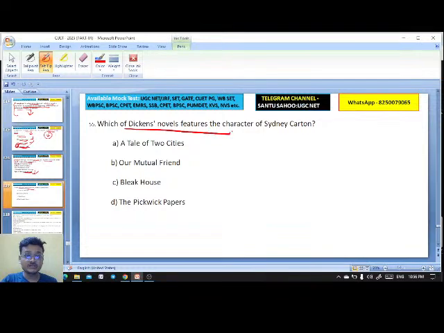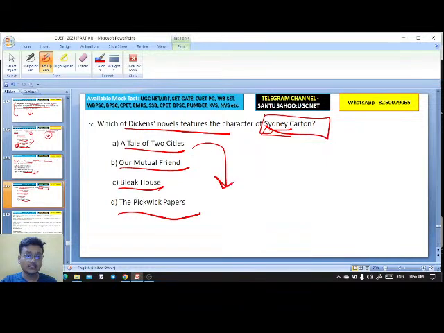Which of Dickens' novels features the character of Sidney Carton? A Tale of Two Cities, Our Mutual Friend, Bleak House, and The Pickwick Papers. Will you please write down in the comment box which two cities are mentioned in A Tale of Two Cities? But here the question is that Sidney Carton appears in which novel of Dickens? Or tell me the two cities mentioned in A Tale of Two Cities. Exactly, Neetu. Very good. Again, it's A Tale of Two Cities.